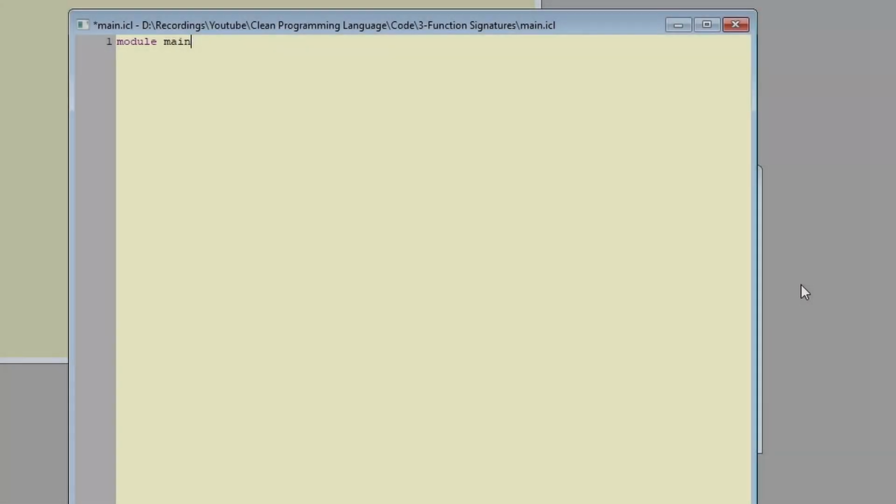I already went ahead and created a new file for this video, and same as always, put the module keyword on the file name, and don't forget to import the std environment stuff. We will understand why in the next video. After that, let's create a simple function called anyInputToTextTransformer. This function takes an input and prints it as a string or a text.